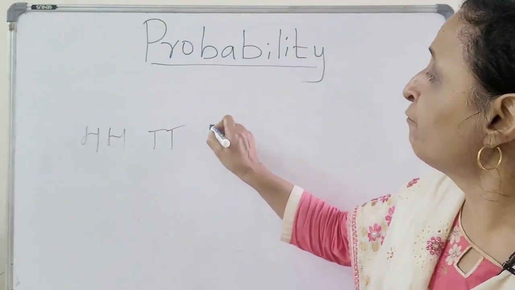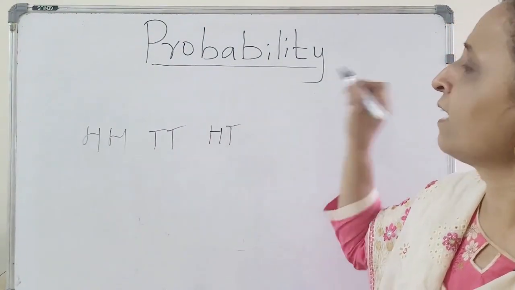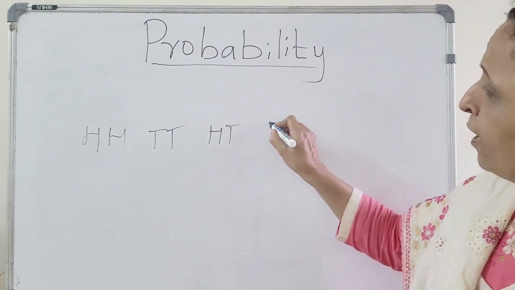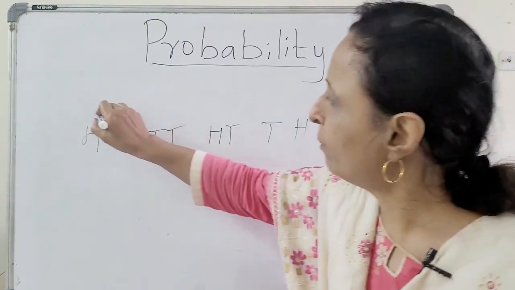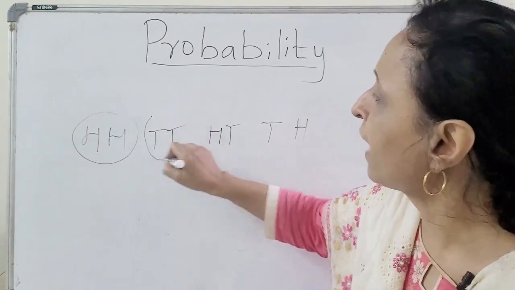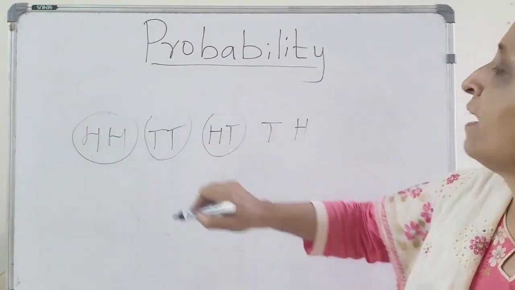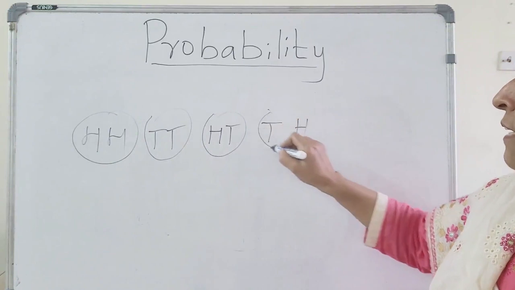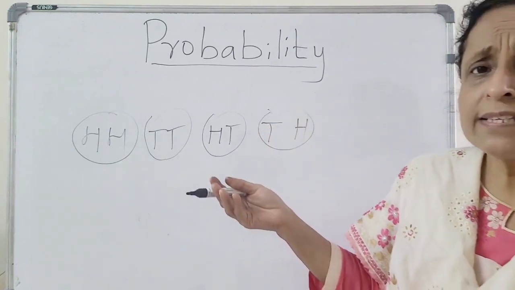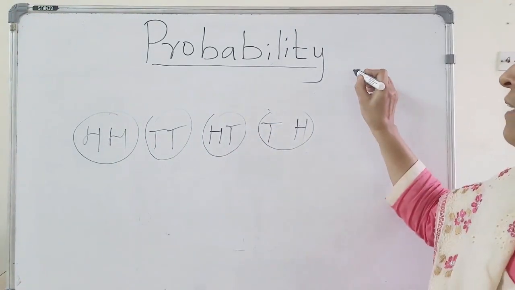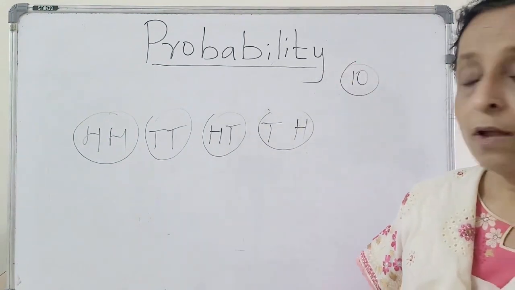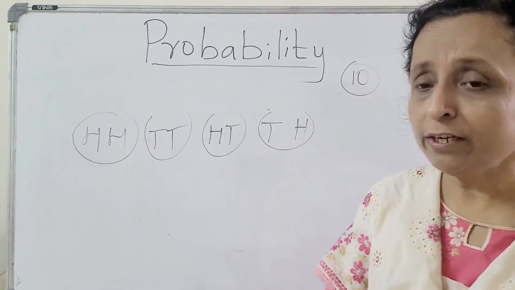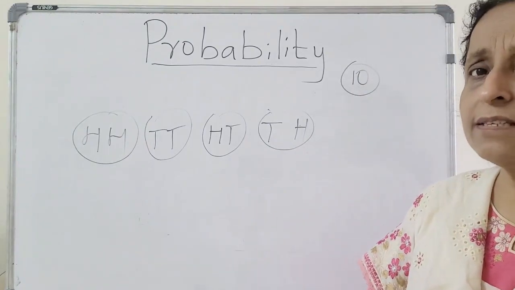You might have first head and next tail. First tail and second one head. So these are the outcomes: both head, both tail, head-tail, tail-head. Now to take simple numbers for your understanding, let us toss 10 times here also. You're tossing two coins at the same time.